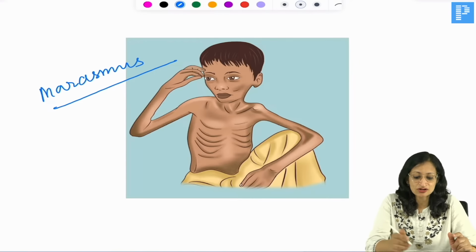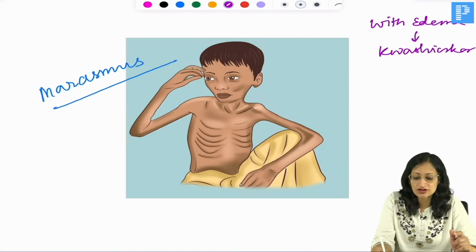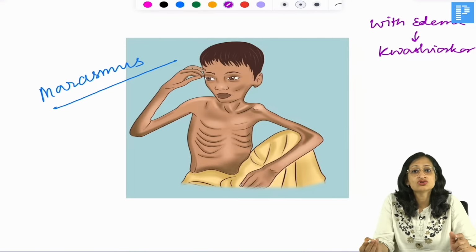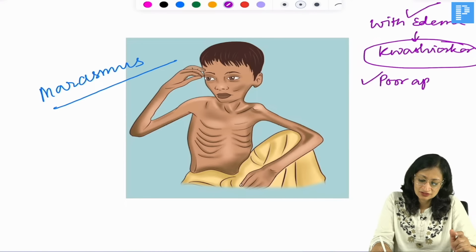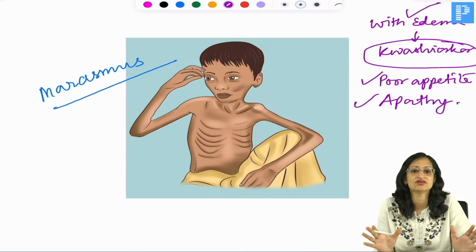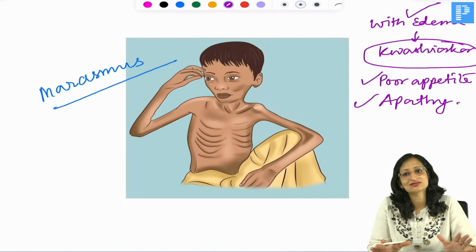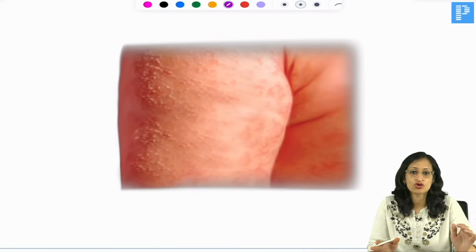If there is severe malnutrition with edema, then that would be known as kwashiorkor, right? So, many a times you have got questions on kwashiorkor and marasmus. So, kwashiorkor, the salient features are edema is present, okay, and the child has poor appetite. So, edema, poor appetite, and there is apathy, lethargy or listlessness. These are the salient features of kwashiorkor. While in marasmus, the child has not got any edema, okay.